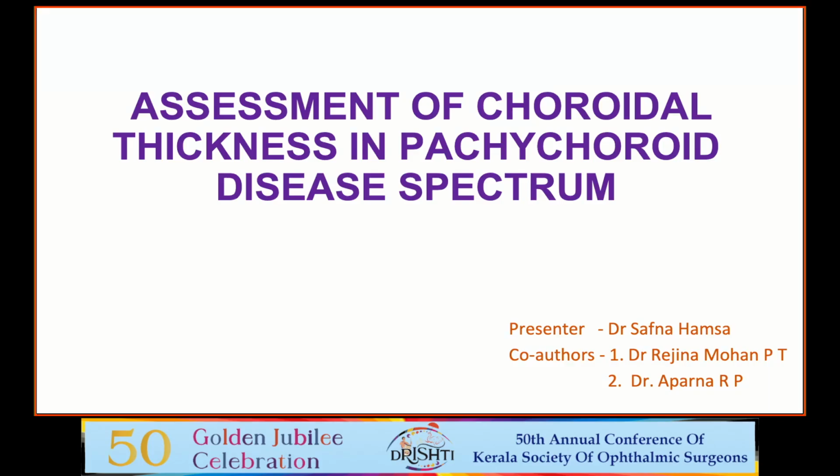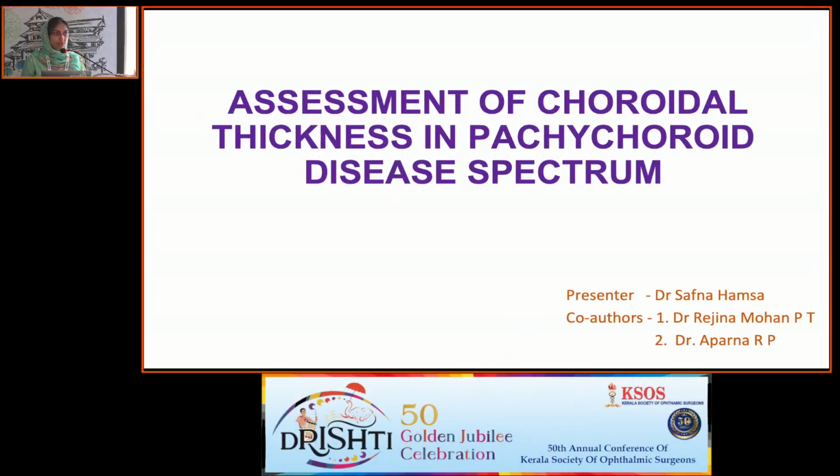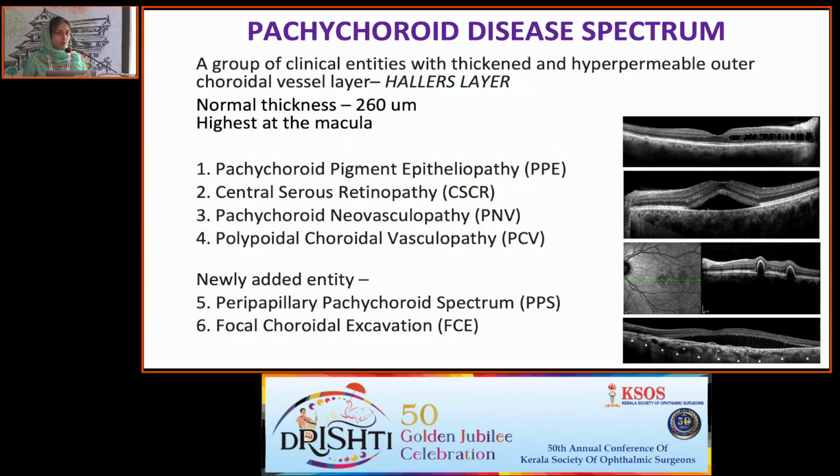Good afternoon to all. My topic is assessment of the choroidal thickness in the pachychoroid disease spectrum. The pachychoroid disease spectrum is a group of clinical entities characterized by thickened and hyperpermeable outer choroidal vessel layer, that is the Haller layer. The average choroidal thickness is around 260 micrometers, the highest being at the level of the macula.